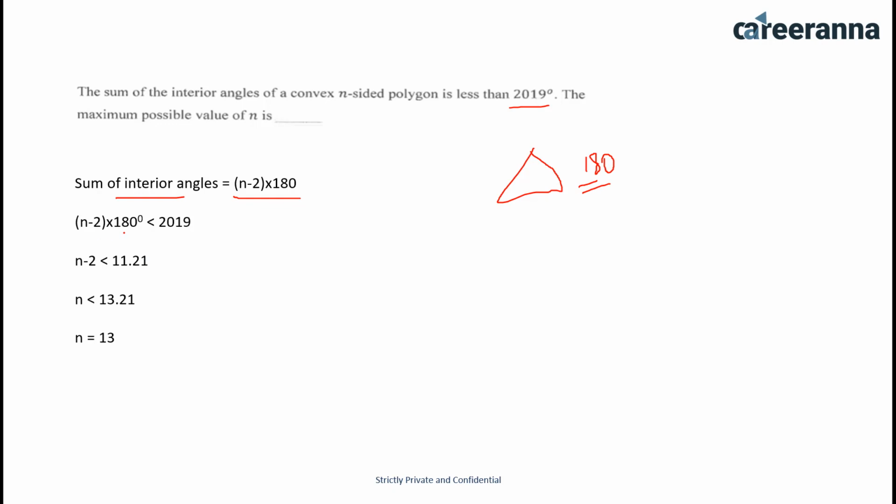Similarly, (n minus 2) multiplied by 180 should be lesser than 2019 as per the question. So n minus 2 would be lesser than 11.21; I have divided 2019 by 180. So now n would be lesser than 13.21. So n should be 13. So the answer for this question is 13.